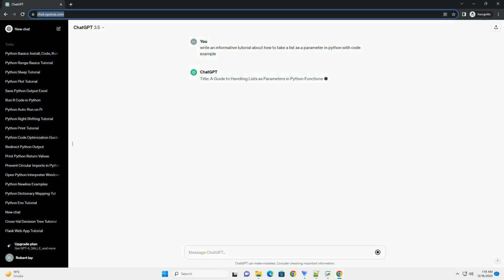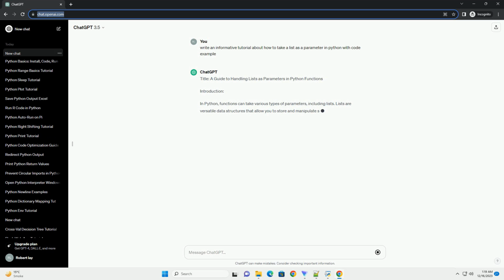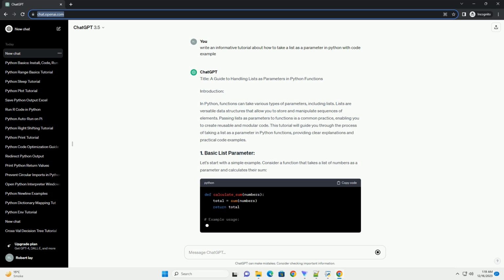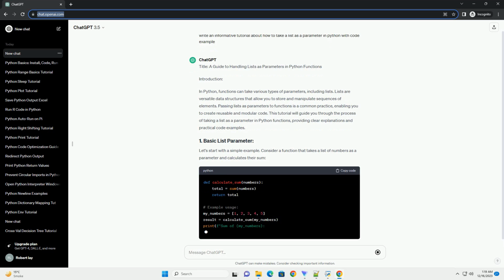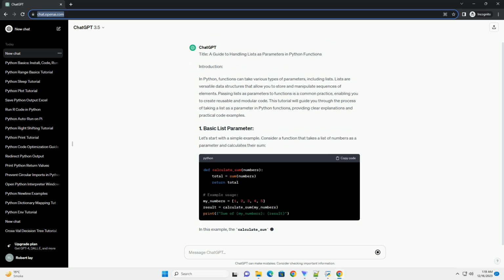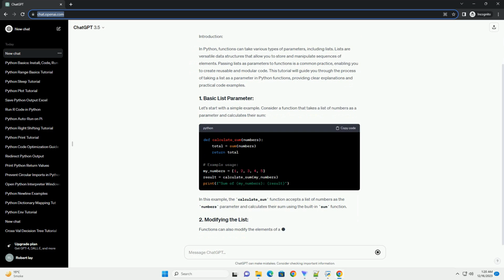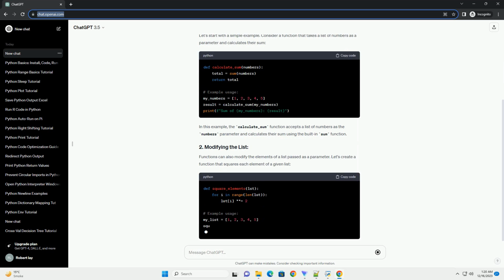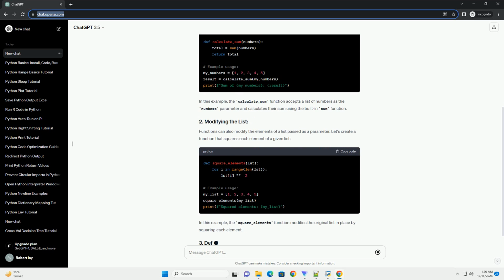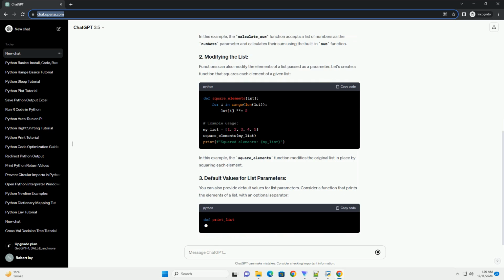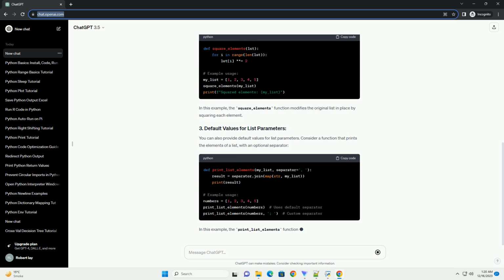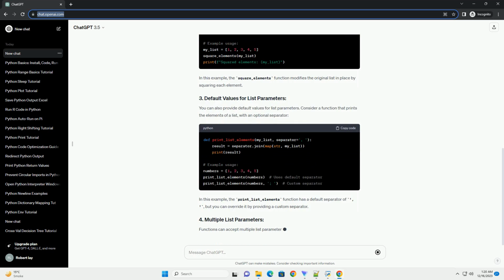In Python, functions provide a way to organize and reuse code. When working with functions, it's common to pass data to them as parameters. One versatile data type for passing collections of items is the list. This tutorial will guide you through the process of taking a list as a parameter in Python, along with code examples. A list in Python is a versatile and mutable data structure that can store a collection of items.